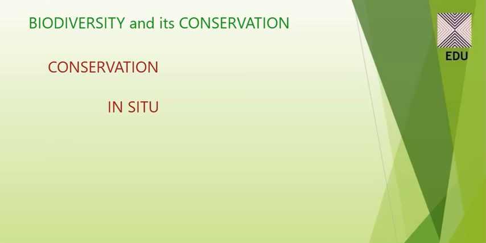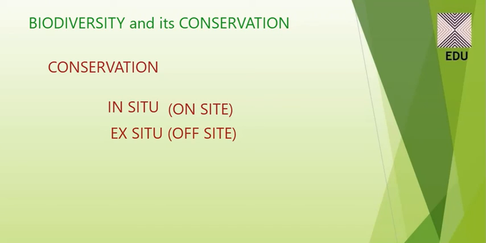However, when there are situations where an animal or plant is endangered or threatened, then it needs urgent measures to save it. We have to save it from extinction. We have to take it out somewhere. So this is called ex situ conservation. Ex situ is also called off-site conservation, whereas in situ conservation is called in or on-site conservation.